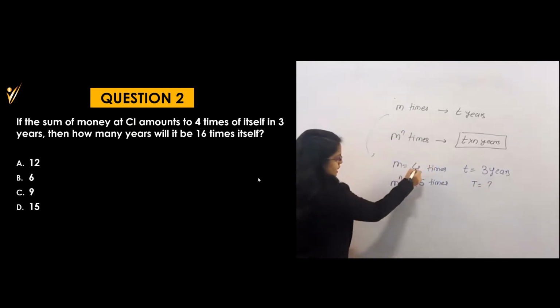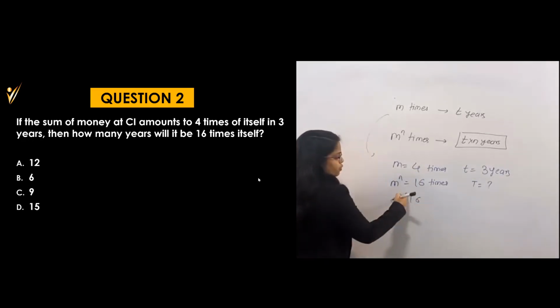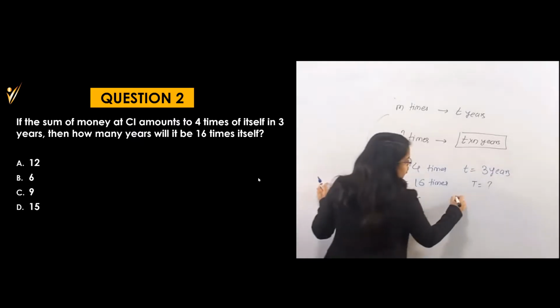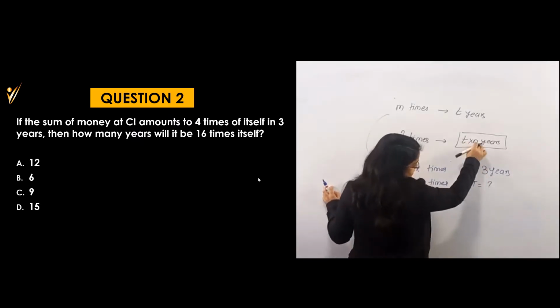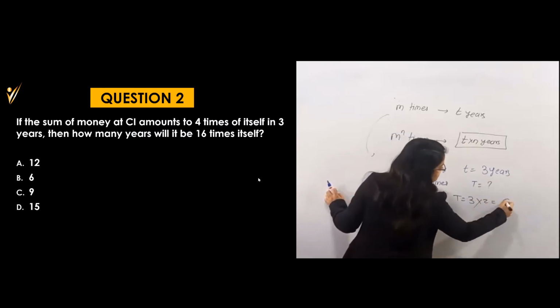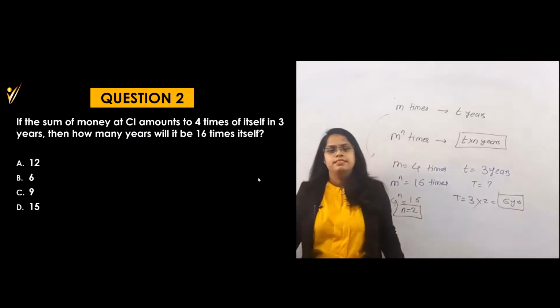Now you see that M's value is 4. 4 raised to n is 16, which means you can say that 4 squared is 16. So n is equal to 2 here. So what will be your capital T? This is T into n, which means 3 into 2, which is equal to 6 years. This is your answer. That's it.